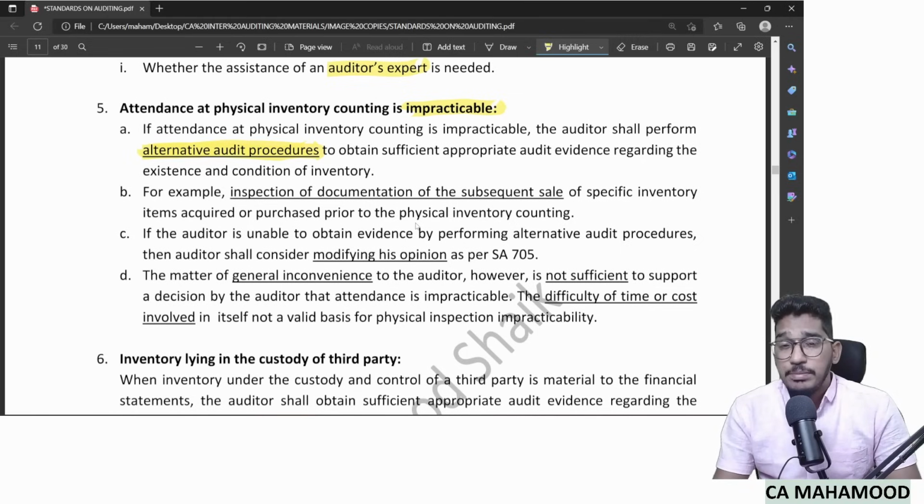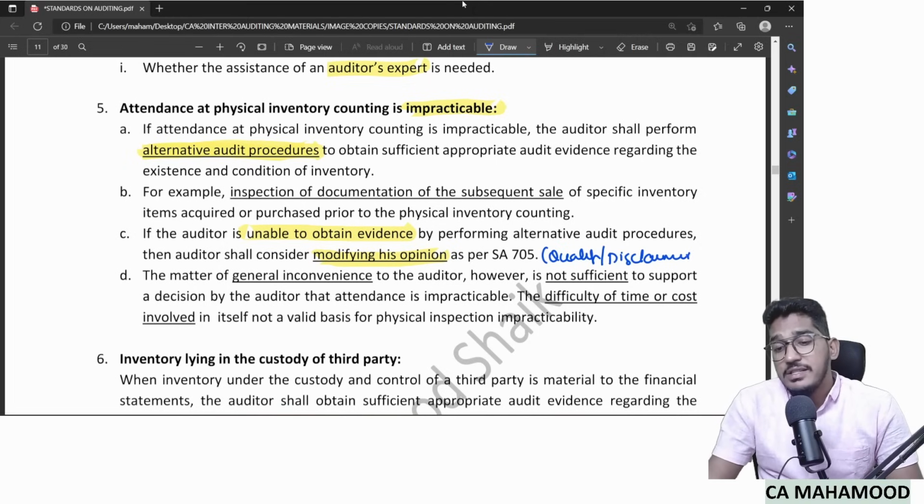And sometimes what will happen is even alternative audit procedures are also not giving you audit evidence. You tried to perform alternative audit procedures, but they also did not give you audit evidence. Then finally what should you do, sir? You have to finally consider modifying your opinion. And what kind of modification, sir? Either a qualified opinion or a disclaimer of opinion.